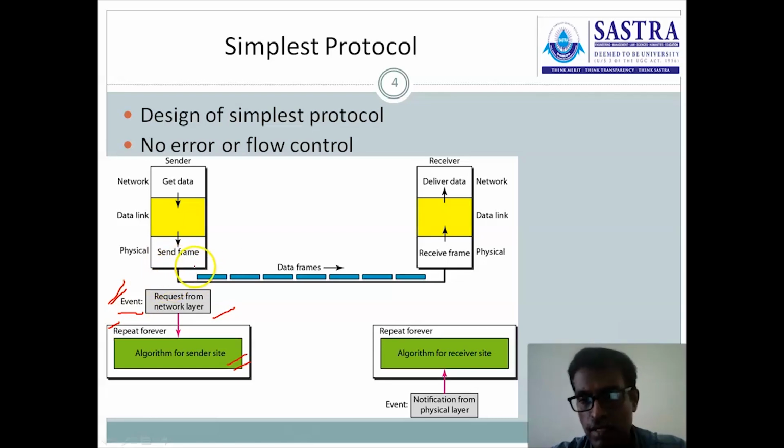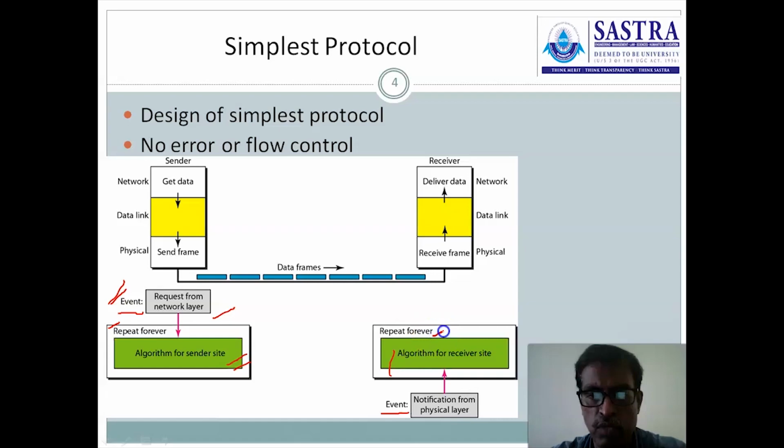Come to the right hand side, bottom side. The diagram which is available here at the receiver is similar to the sender; the event occurs at the receiver. What is the event? As I said previously, whenever the physical layer at the receiver receives the data frame, immediately it sends a notification to the data link layer about the incoming data. Immediately the algorithm at the receiver side will be executed.